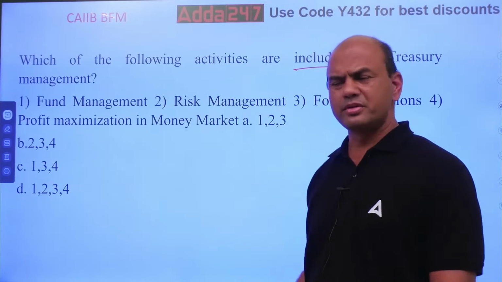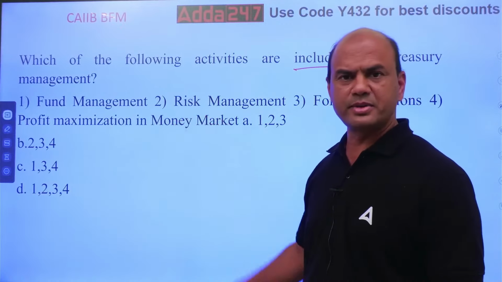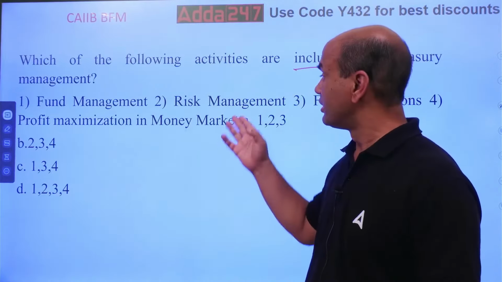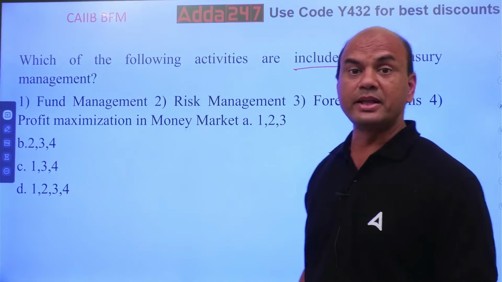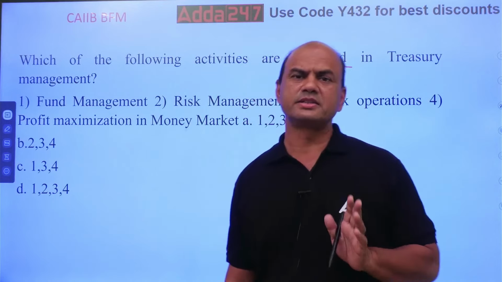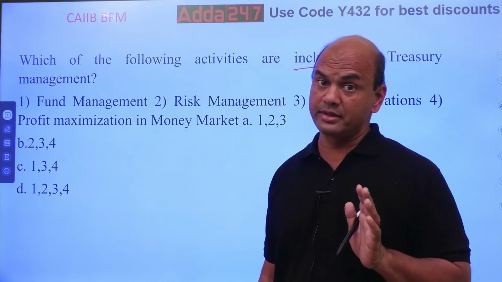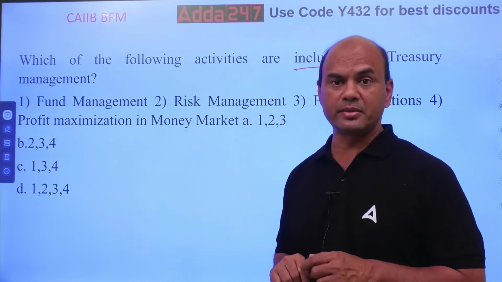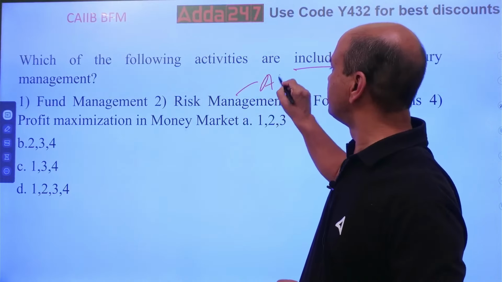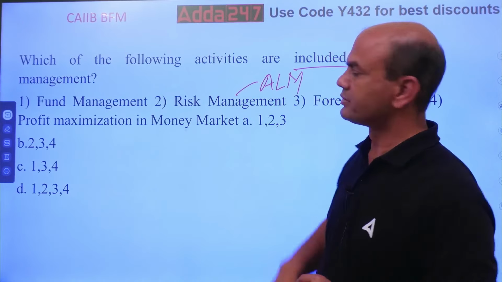Treasury has which job? Does it have the job of fund management? Does it manage the fund? Risk management, does it manage the risk of the bank? What is risk management here? The risk management in treasury is limited mainly to ALM, asset liability management. Main job of theirs is in ALM, asset liability management.